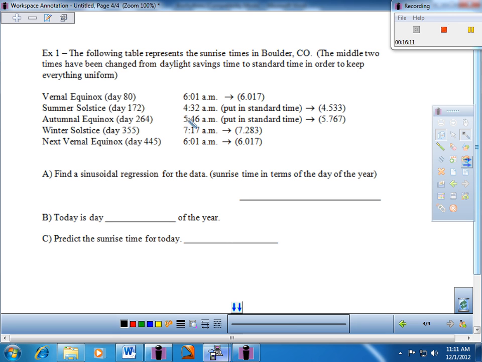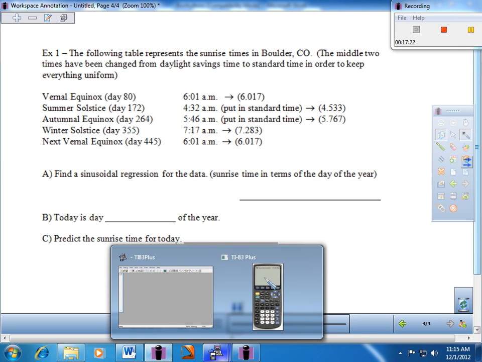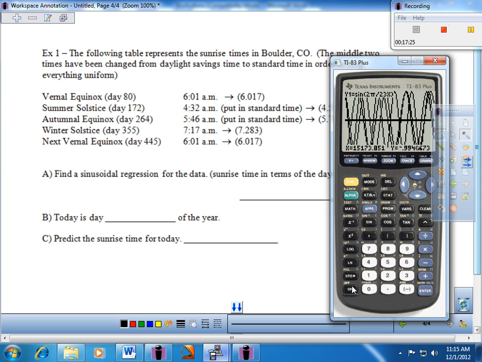And again, we've talked about this before. Quantities that peak and valley and are cyclical really are sinusoidal in nature, and that's what we've been looking at. So let's give it a try here, one more. I would argue that the sunrise time depends on the day of the year. And I just picked what looks like I have 5. We needed a recurrence here on one, so I went into the next vernal equinox. That's why I went into the next year to get something. Sometimes the calculators are picky with values being sinusoidal and periodic in nature, and being able to come up with a model. You need enough data to do it.